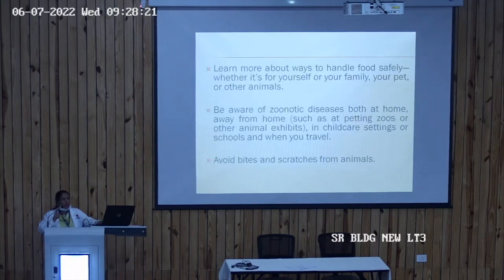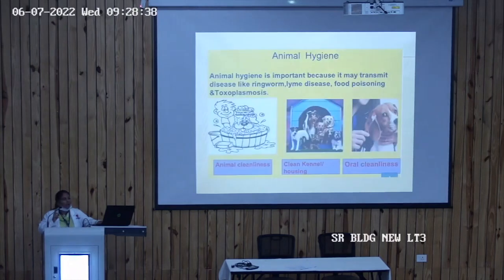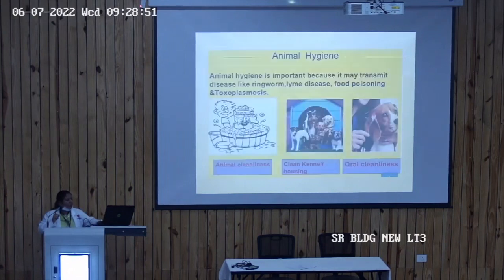So learn more about the ways to handle food safely, whether for yourself or your family or your pet, and be aware of the zoonotic diseases both at home as well as away from home, and avoid bites and scratches from animals. So prevention is further oriented as human as well as animal. For animal orientation, we should always do animal cleanliness. We should clean our dogs, cats, or whatever animals you are harboring in your family or at your home.